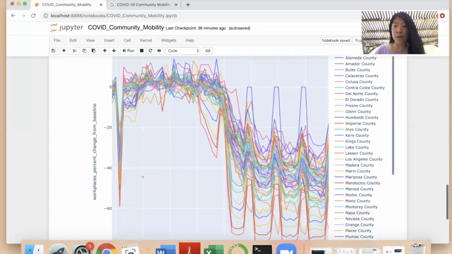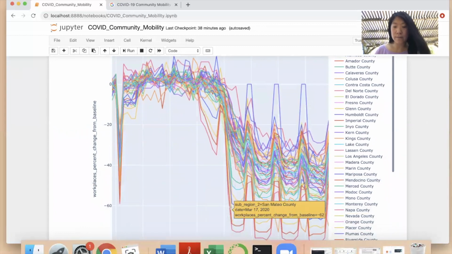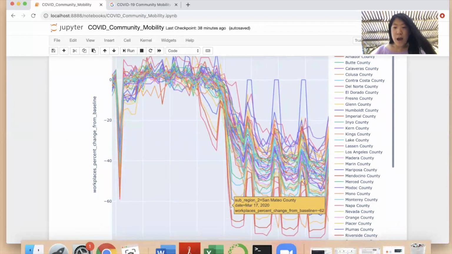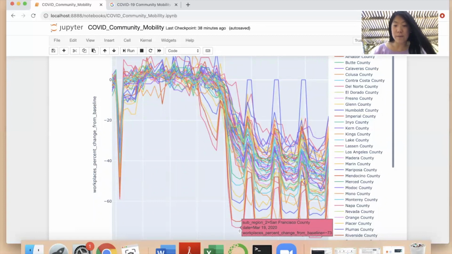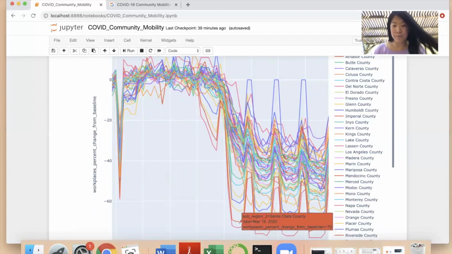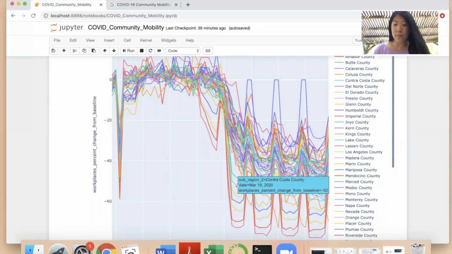Right here shows the county level data. As you can see, people in San Francisco County go to work the least. I believe they can afford working from home because of the industry structure. And as you move up, you see the cities tend more to work from home.